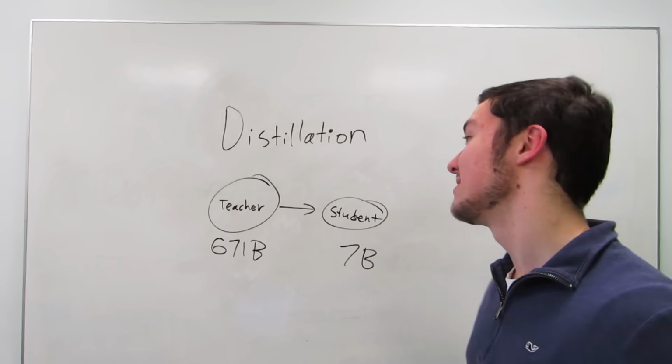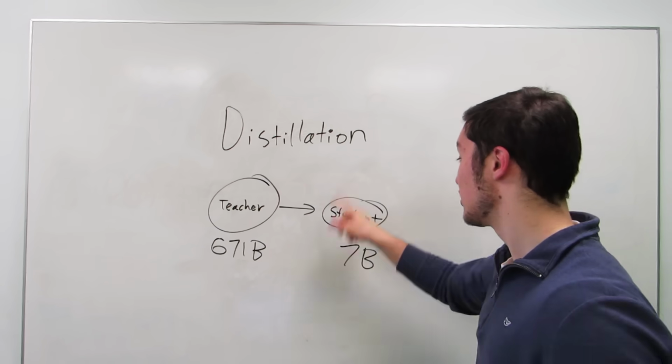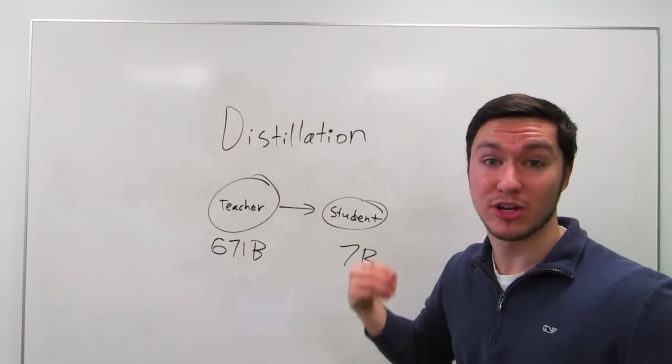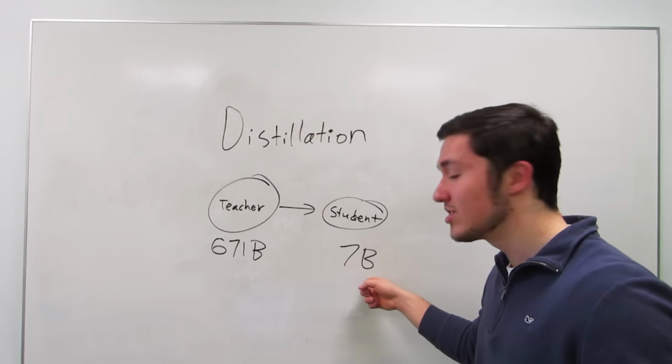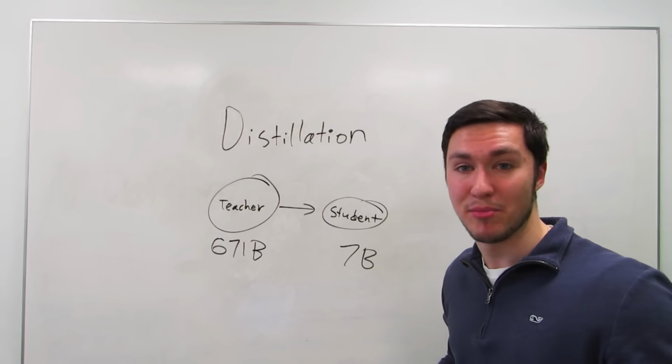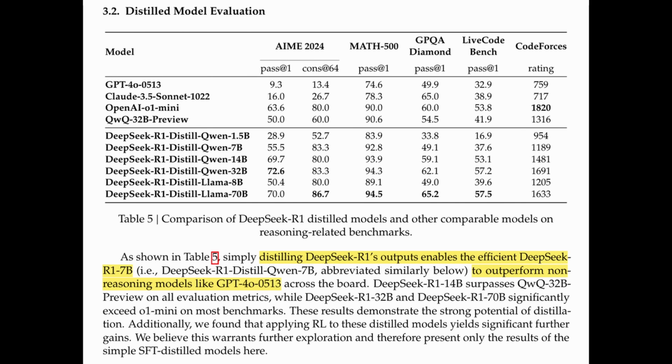And the key insight is that in this paper, they found that the student model during reinforcement learning training actually outperforms the teacher model just by a little bit. But it's doing so, again, at a small fraction of the memory and storage required to use it. And in the experiments from the paper, the researchers actually found that these smaller distilled models from DeepSeek, as I said, outperform larger models like GPT-4o and Claude 3.5 Sonnet in these math, coding, and scientific reasoning tasks, as you can see in the table below right here.